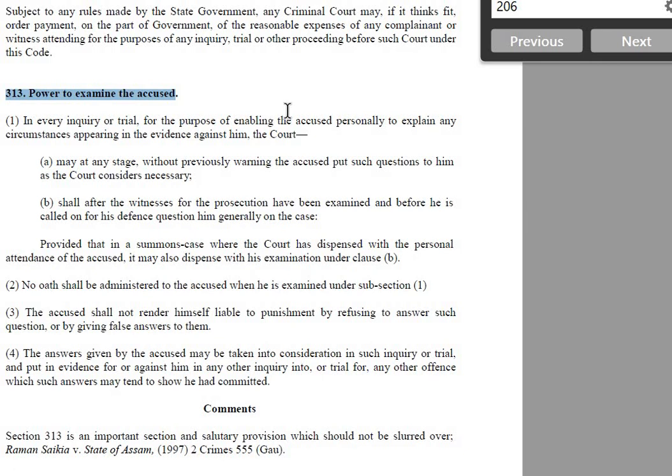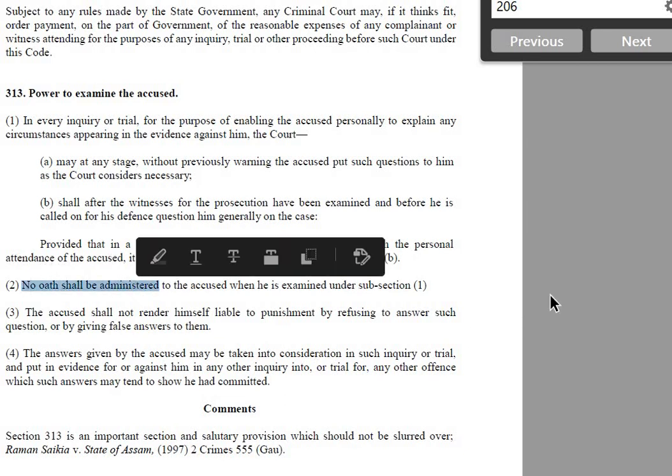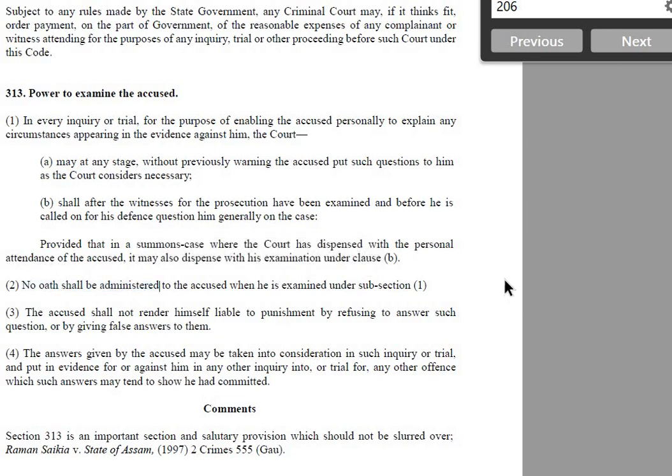questions where the accused can tell personally, in the sense that it is not on oath, and he can tell the whole story. He can narrate. The court will ask how you have landed in this problem, and then he will narrate his version. No oath shall be administered. It is not happening on oath, meaning technically it is not evidence. But these questions and answers are taken into consideration by the court.